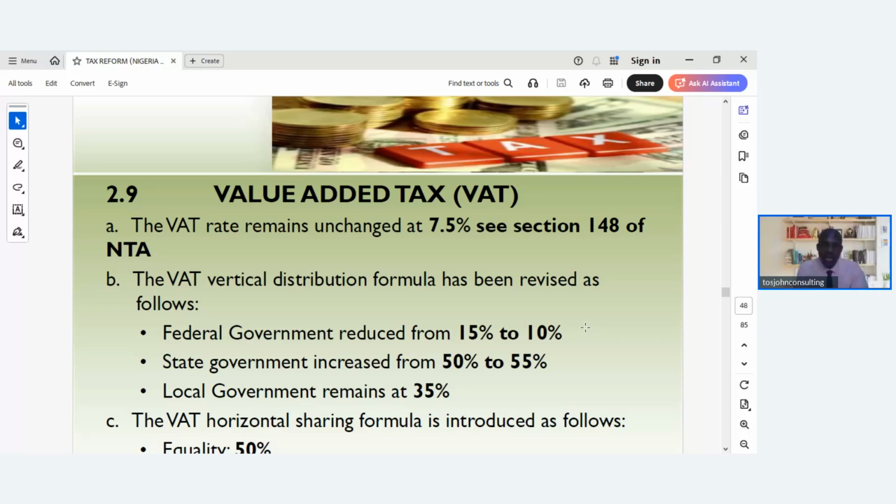So the value added tax is still the same 7.5% that we have in the current tax act. The VAT vertical distribution formula has been revised as follows. So this is how the VAT will be shared among the 3 tiers of government. For the federal government, it has reduced from 15 to 10%. State government has increased from 50 to 55%, while local government remains at 35%.